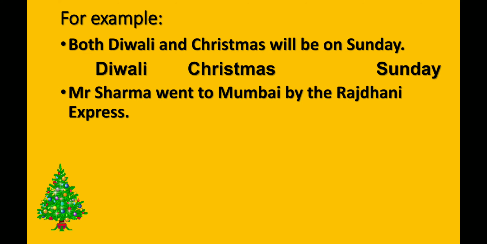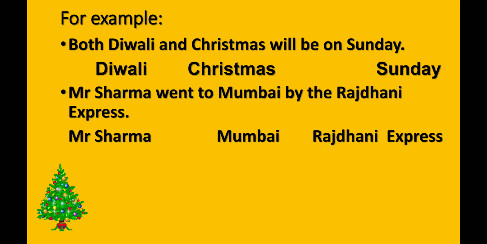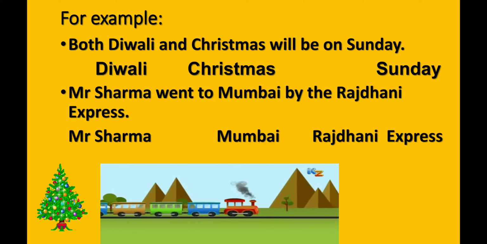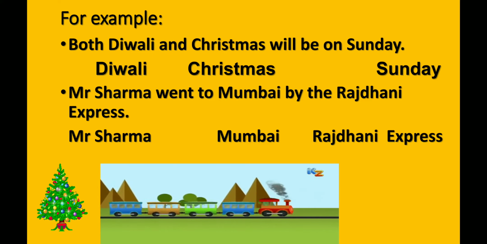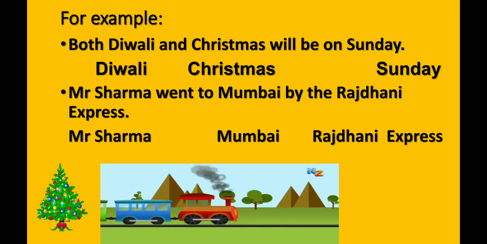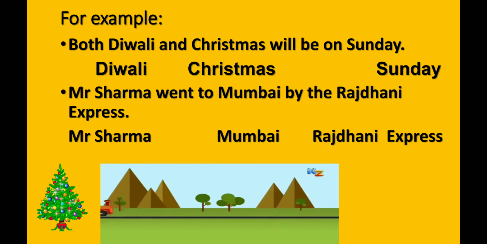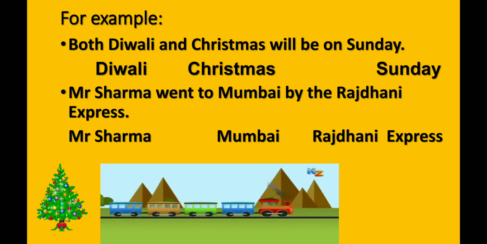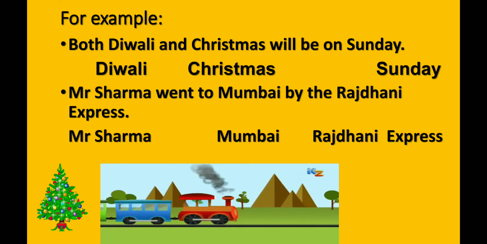Next sentence is, Mr. Sharma went to Mumbai by the Rajdhani Express. Here nouns are Mr. Sharma, Mumbai and Rajdhani Express. Here, Mr. Sharma is a name of a particular person. Mumbai is particular name of a city and Rajdhani Express is a name of specific train. That's why they all are proper nouns.